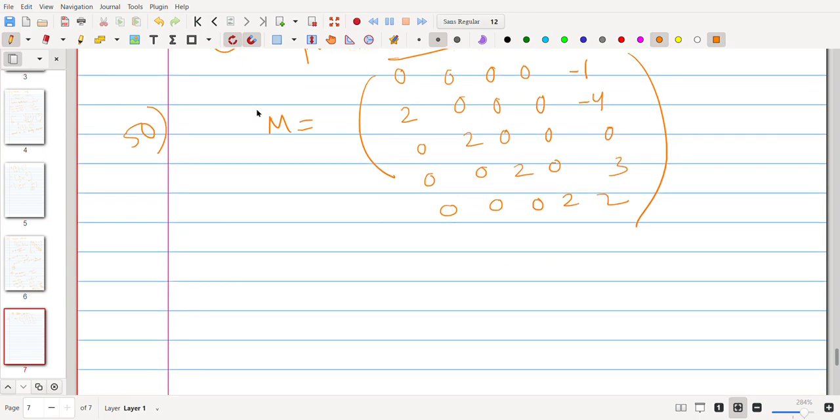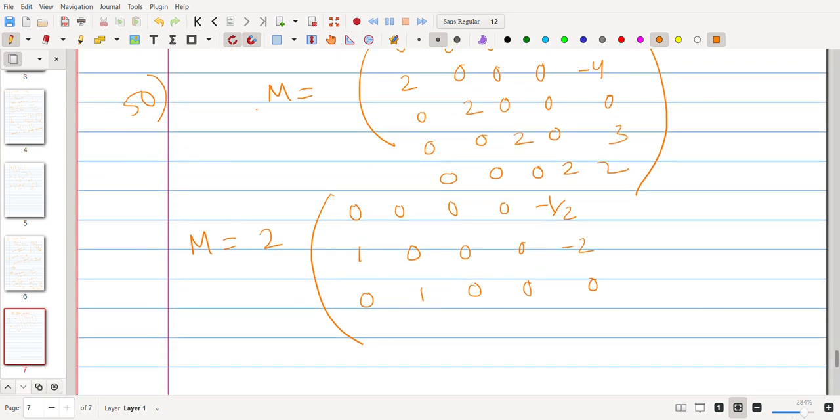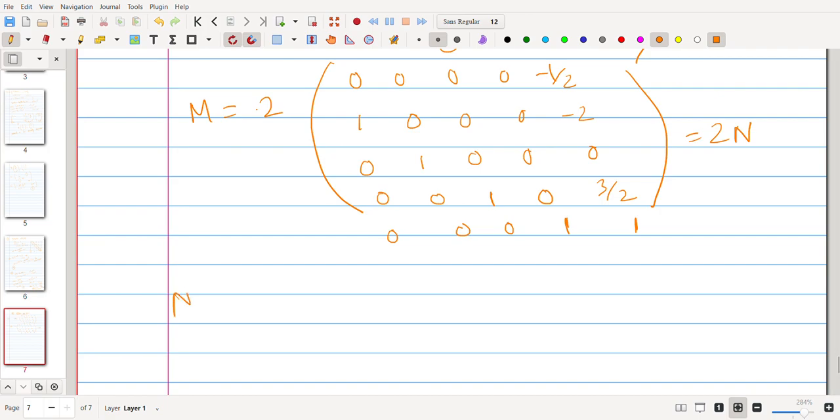So write M as 2 times N, where N is 0, 0, 0, 0, minus half, 1, 0, 0, 0, minus 2, 0, 1, 0, 0, 0, 0, 0, 1, 0, 3 by 2, 0, 0, 0, 1, 1. Just 2 times N. Now clearly N is a companion matrix, right?